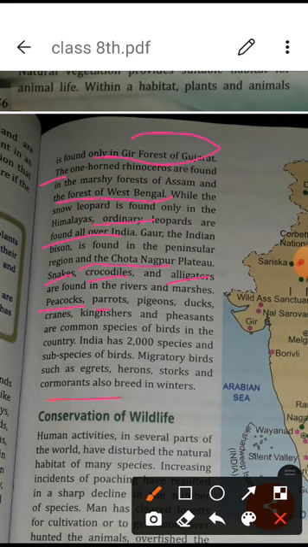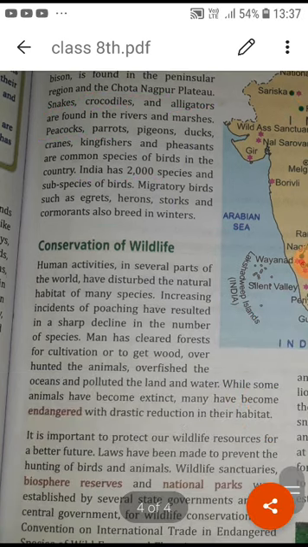It means we can understand India has more than 2000 species and subspecies of birds. There are migratory birds such as egrets, herons, and storks. So these are the different kinds of migrating birds. Okay, from different countries they are coming here. So students, in this way we can understand this.